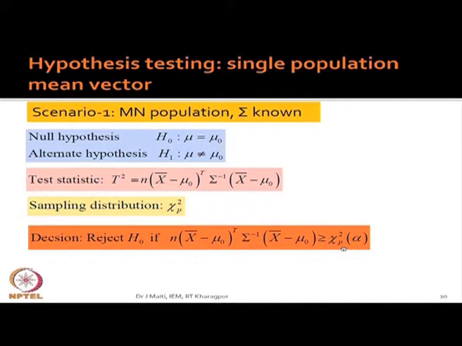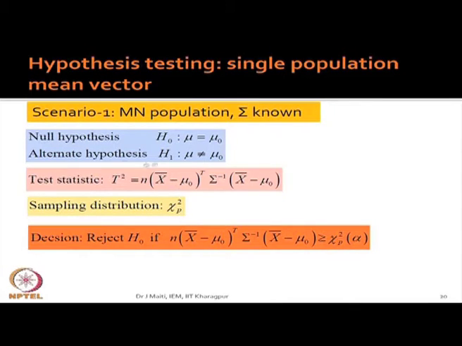One of the issues here you must remember: whenever we are talking about sampling distribution of a statistic like this t square, we are saying that when null hypothesis is true, this statistic follows this sampling distribution. Please never forget this one.